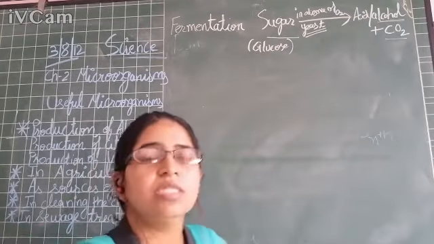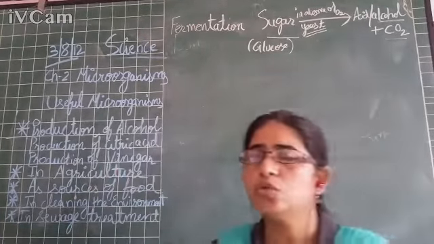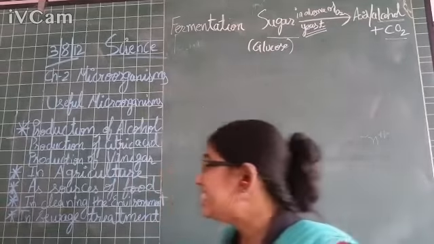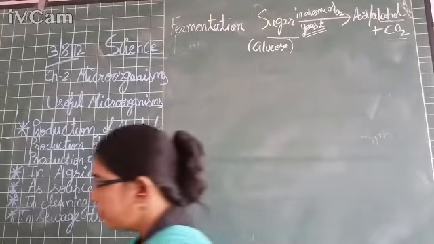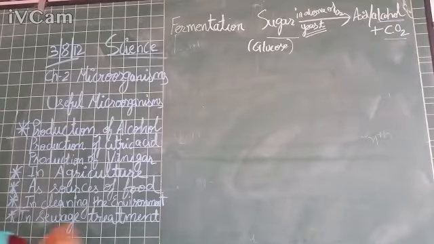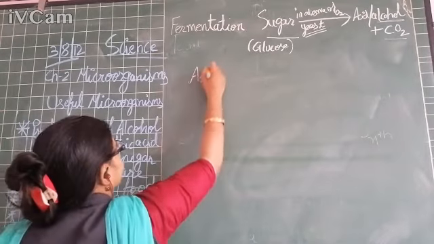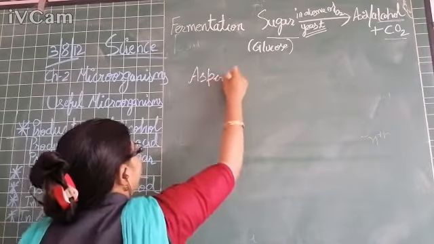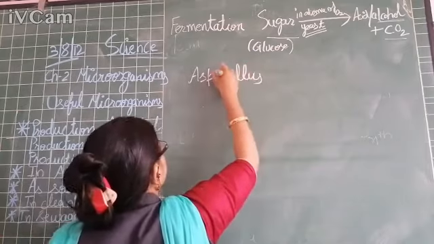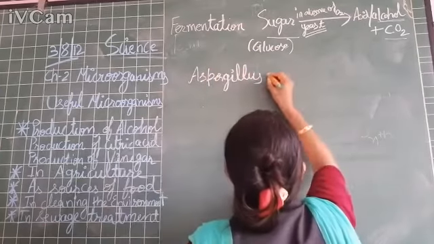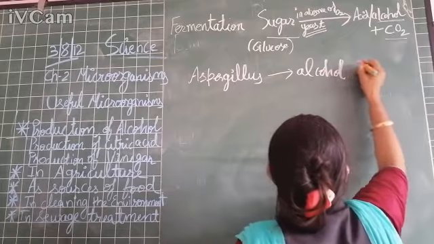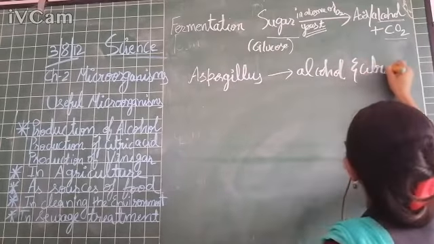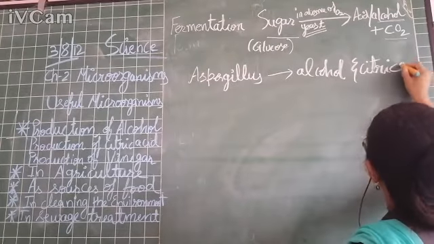So please remember the name of the fungus, Aspergillus. This is used for the production of alcohol as well as citric acid.